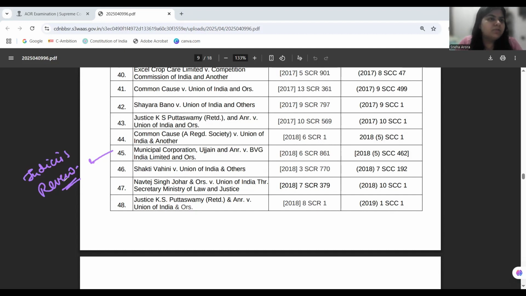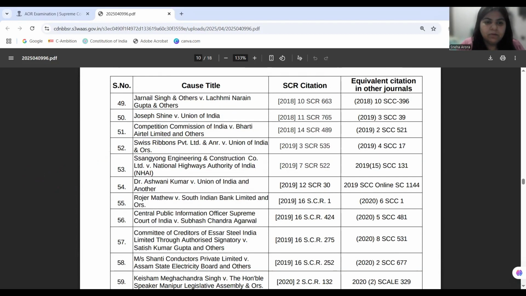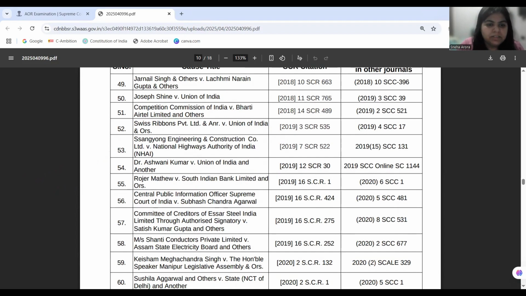If there is no arbitrariness, no violation of any rights, no violation of Articles 14 and 21, and the decision is proportional and well reasoned, then the court cannot go and change the merits of an administrative discretion. That is what is being held in Municipal Corporation Ujjain versus BVG India Limited. The case is uploaded. You can go and have a look at it in the already published cases.